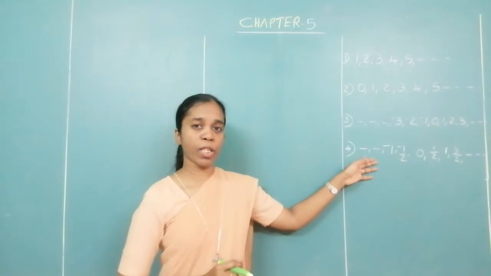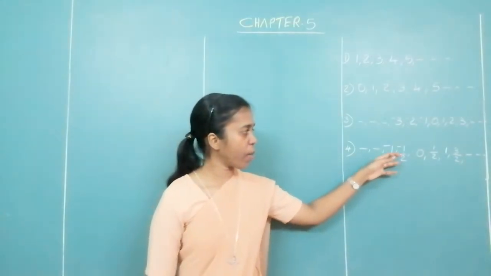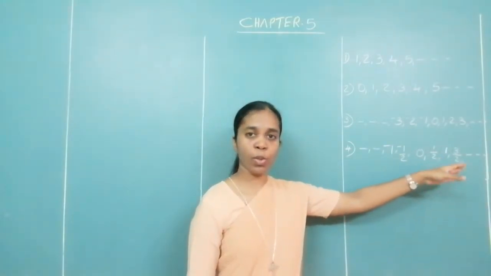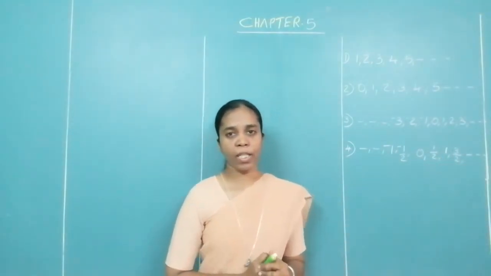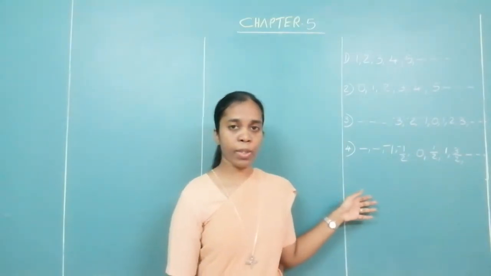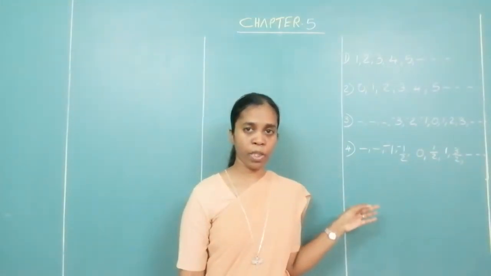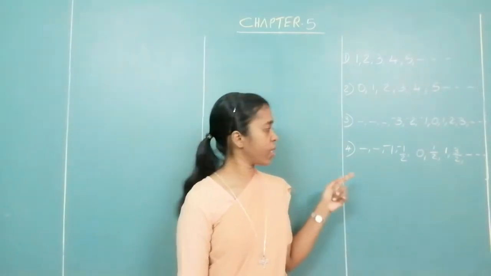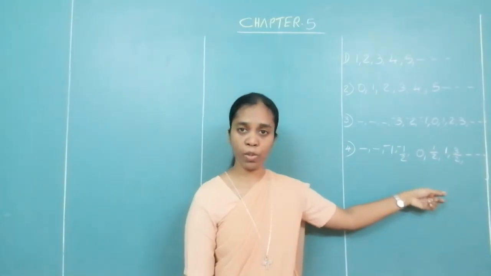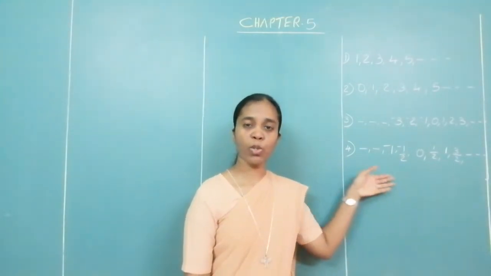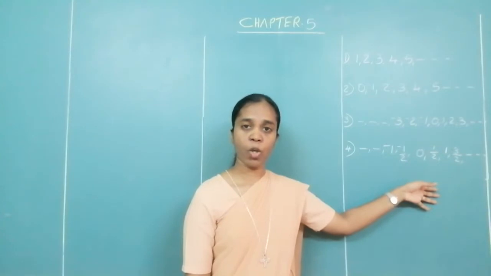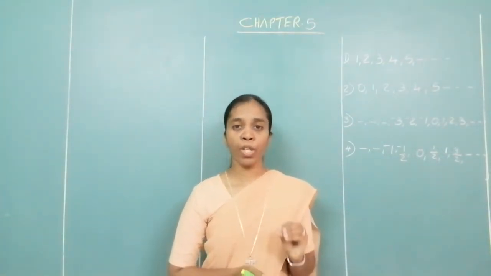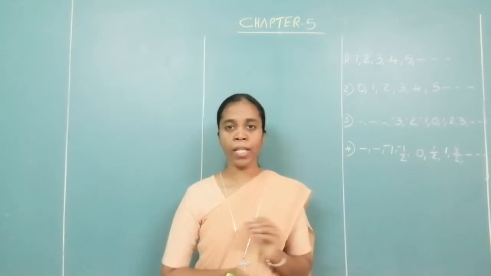Now look at the fourth set of group: minus 1 upon 2, 0, 1 upon 2, 1, 3 upon 2 and goes on. They belong to which category? Are they natural numbers? No. Are they whole numbers? No. Are they integers? No. Why are they not integers? Because you can see some fractions in between. So what do you call this group of numbers? They are called rational numbers. What do we call them? We call them rational numbers.